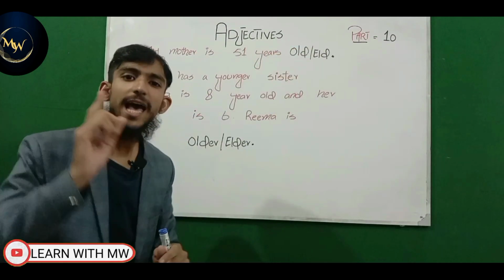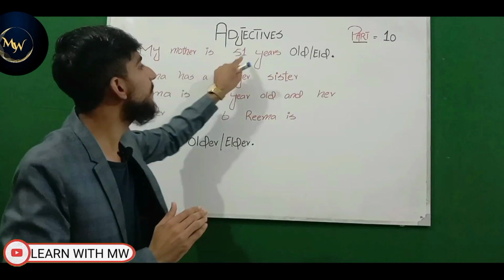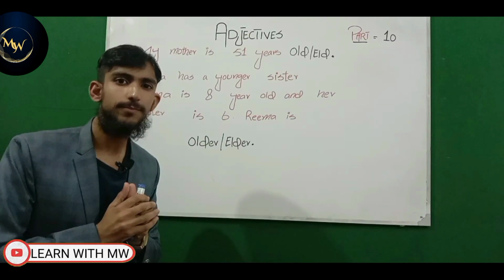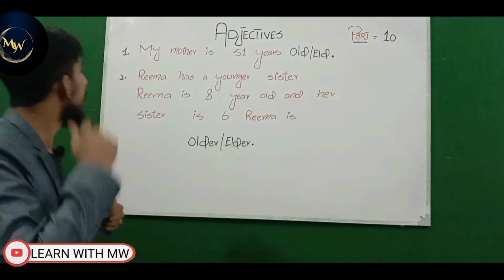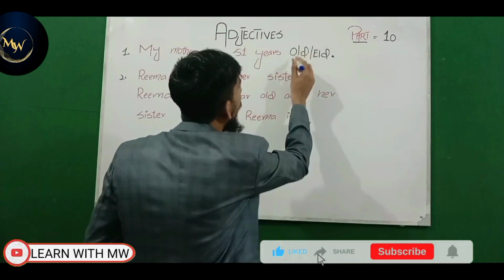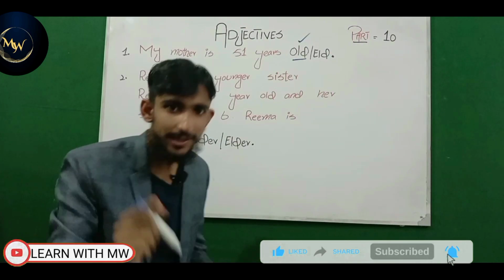Pause the video and think about it. Which one is correct? My mother is 51 years old or elder. Hope you paused the video. So now look at it. The correct answer is: my mother is 51 years old. What? Really? Old? Now look at it.